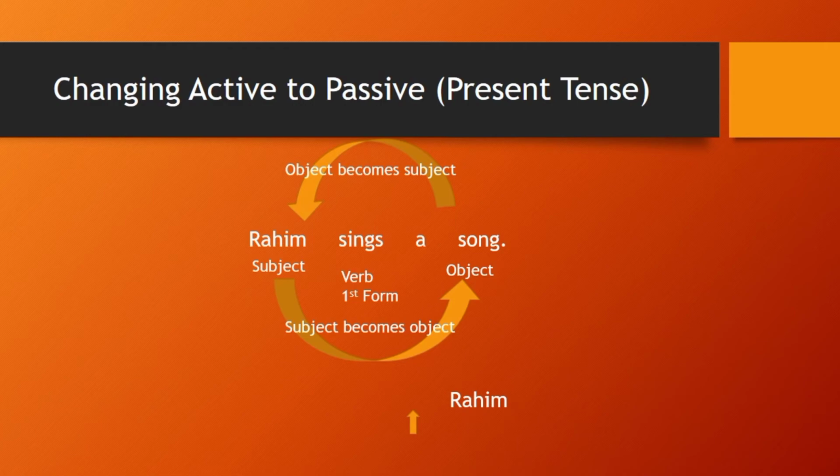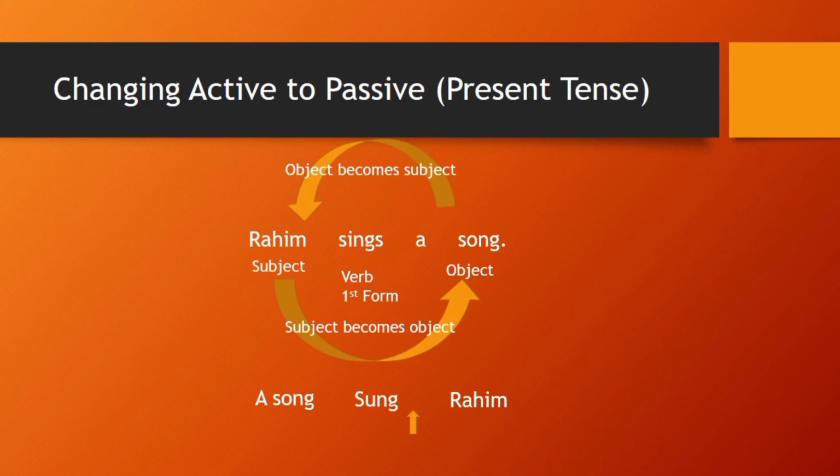And now, what happened next? A song. So what we have done is interchange Rahim and song: from object to subject and subject to object. Now, what happens to the verb? When we change active voice into passive voice, we have to change the first form of the verb into the third form.